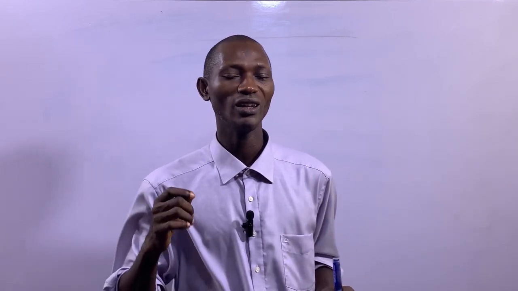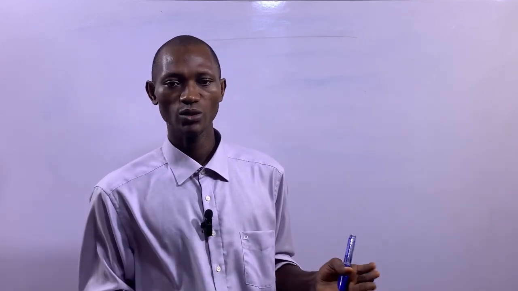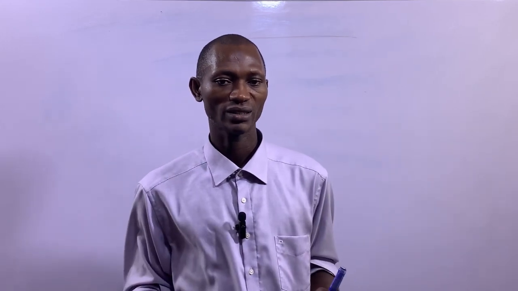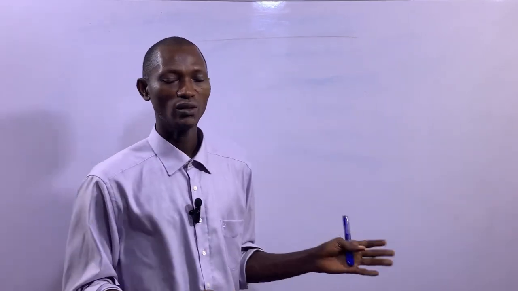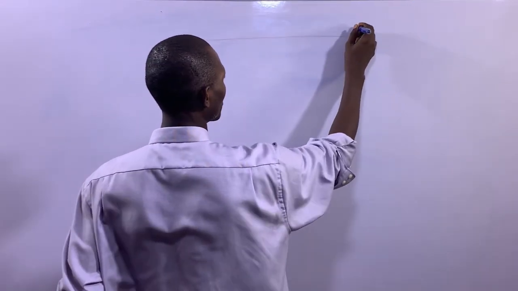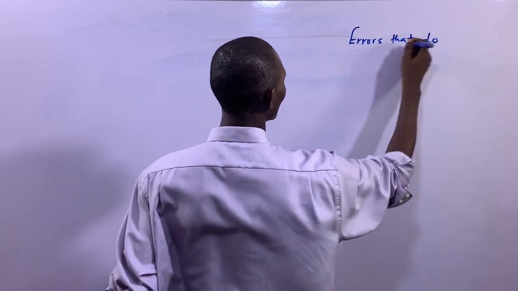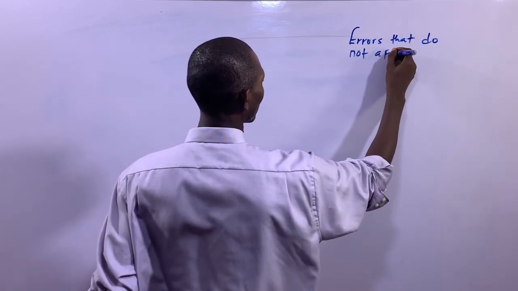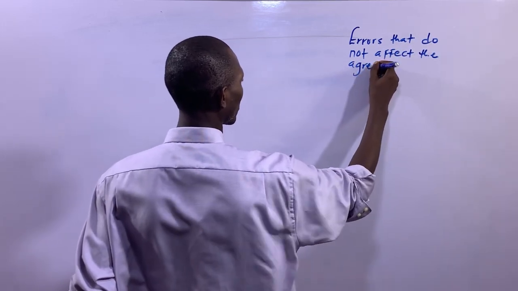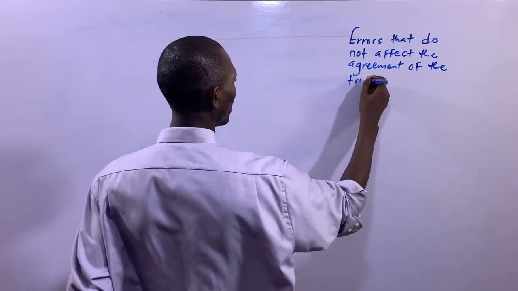We are going to be listing them one by one and explaining them, as well as looking at how those errors will be corrected when any of those errors occurs.